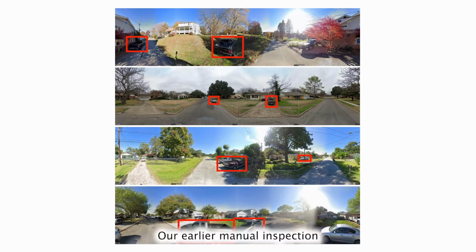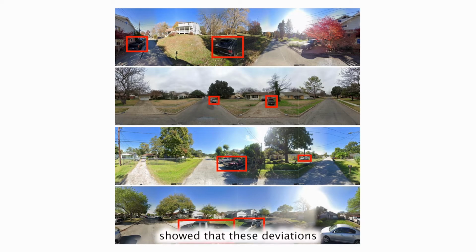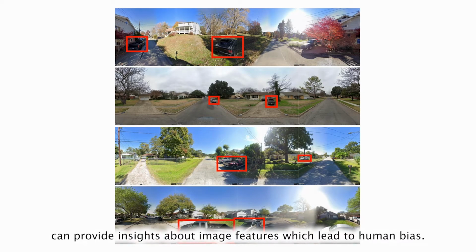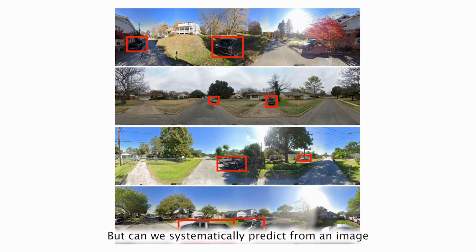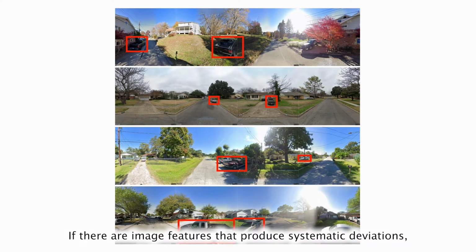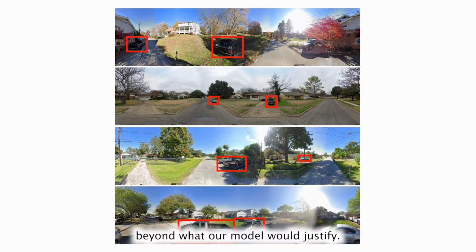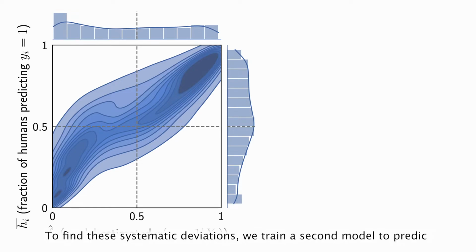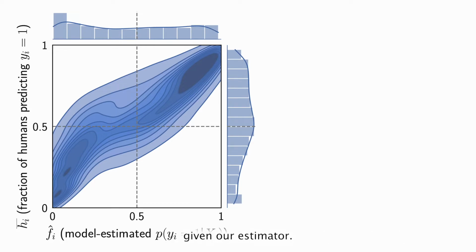Our earlier manual inspection of images with a mismatch between aggregated human prediction and our estimator showed that these deviations can provide insights about image features which lead to human bias. But can we systematically predict from an image where human judgment will deviate from the Bayes optimal estimator? If there are image features that produce systematic deviations, it suggests that humans are influenced by these features beyond what our model would justify. To find these systematic deviations, we train a second model to predict how much aggregate human judgment deviates from what we would expect given our estimator.